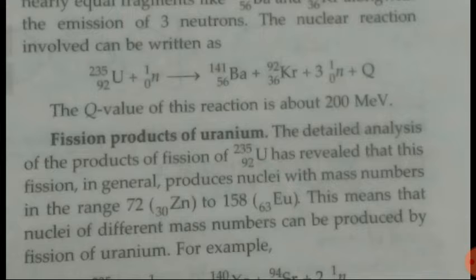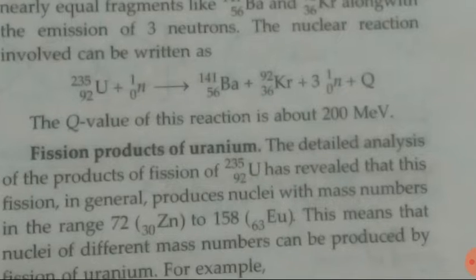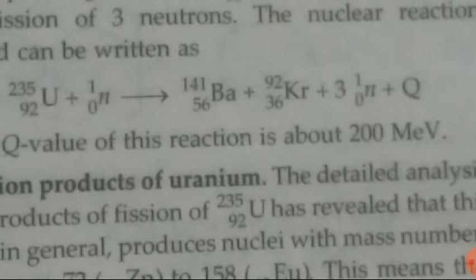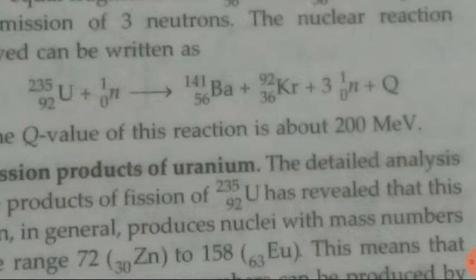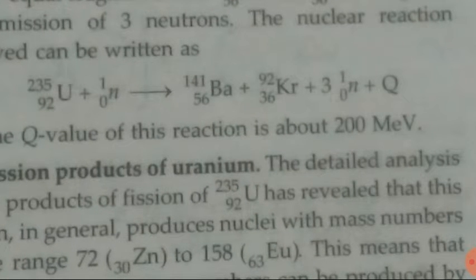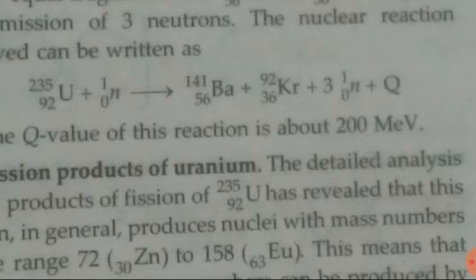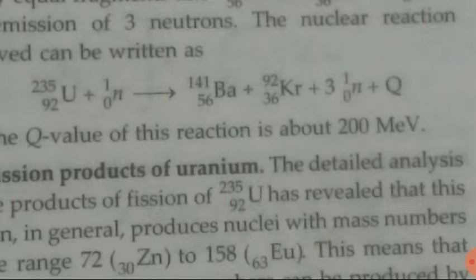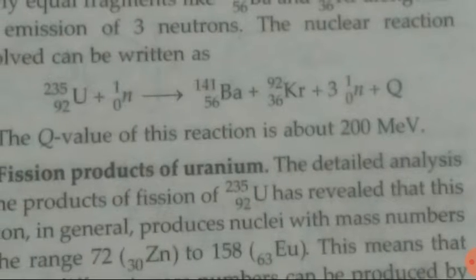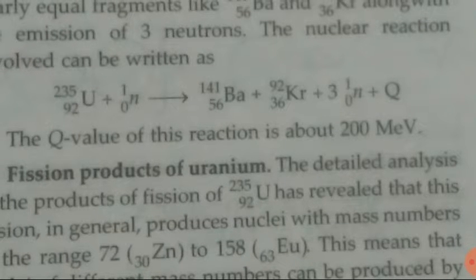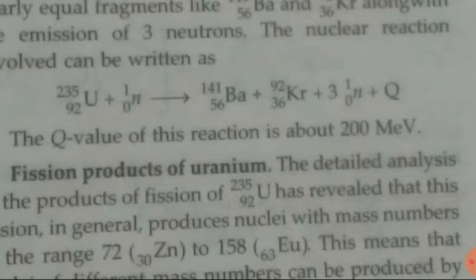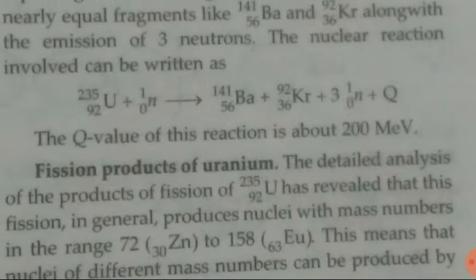The nuclear reaction is written like this. You can see here, uranium-235 plus neutron gives barium plus krypton plus 3 neutrons plus Q, where Q is the heat which is produced in this nuclear fission, and the value of Q is about 200 mega electron volt. That much high amount of heat is produced here.